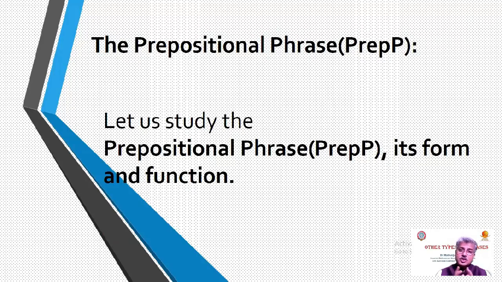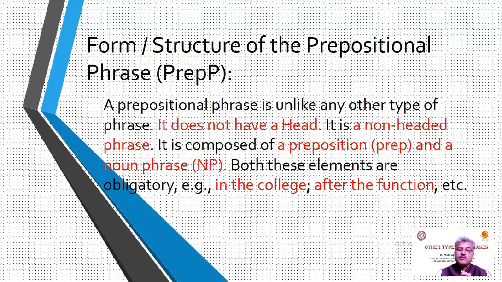Now we will move towards the last type of phrase, that is the prepositional phrase. Let us study the prepositional phrase, its form and function. First, we will try to understand the structure of the prepositional phrase. A prepositional phrase is unlike any other type of phrase. It does not have a head. There is no head in the prepositional phrase. In other words, it is a non-headed phrase, which means it is composed of a preposition and a noun phrase. Both the preposition and the noun phrase are obligatory, are compulsory.